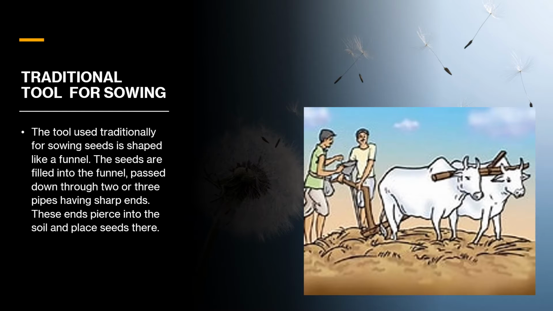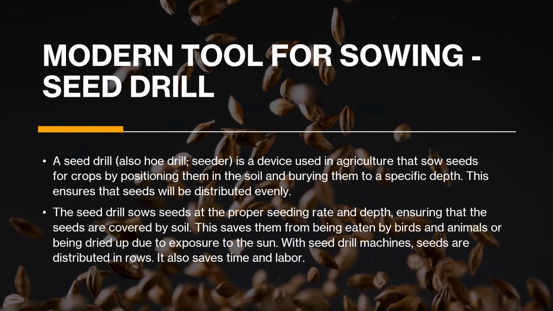So next we are going to see a machine that is called a seed drill. A seed drill, also called a hoe drill or seeder, is a device or machine used in agriculture that sows seeds for crops by positioning them in the soil and burying them to a specific depth. This ensures that the seeds will be distributed evenly. This is a very good machine as it keeps everything uniform. The seeds are kept at a uniform depth. That means all the seeds are kept at the same depth.